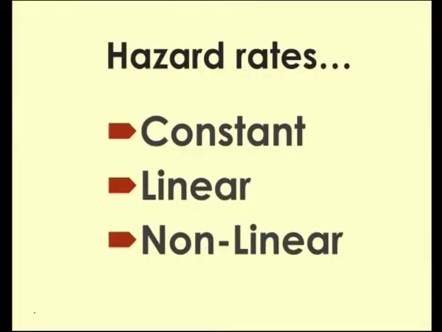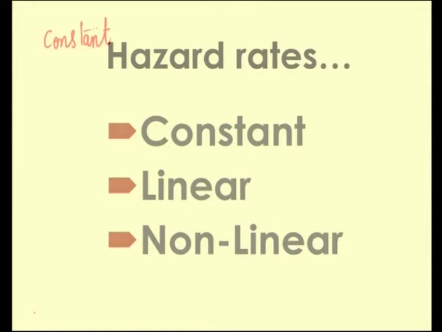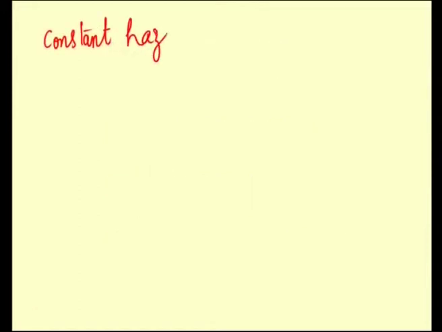And also of interest are the hazard rates being linear, non-linear. So, we will see this constant hazard rate, namely that of the exponential distribution. We already observed that this characteristic is being exhibited by many products, particularly the electronic components.